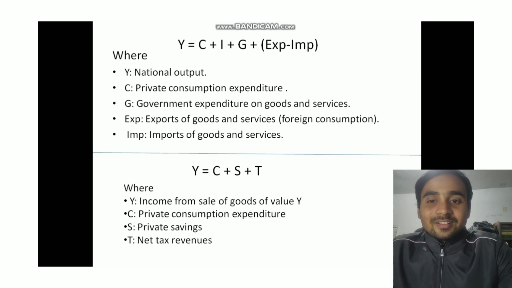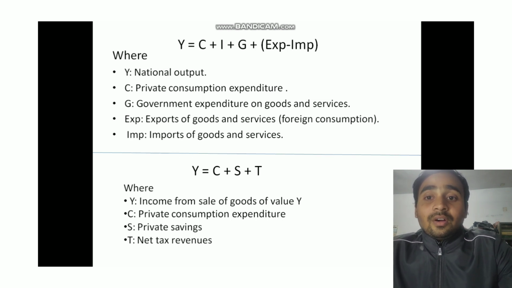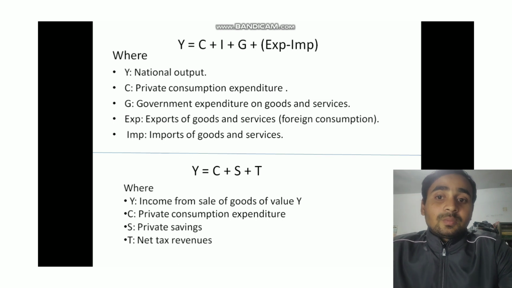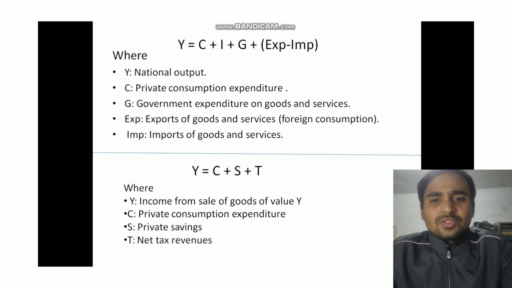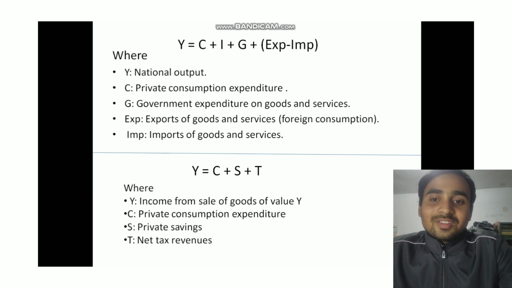So let's do another equation. Here we can see the income that comes from the sale of goods, right? And others, private consumption, C, which is the money you spend on things for yourself and your family, right? It's like buying food, clothes, and toys, anything you use in your daily life.